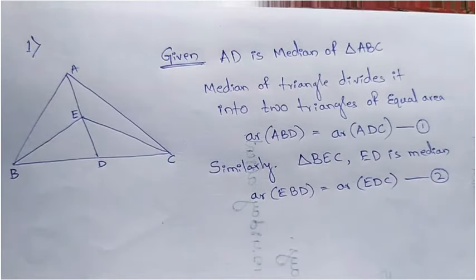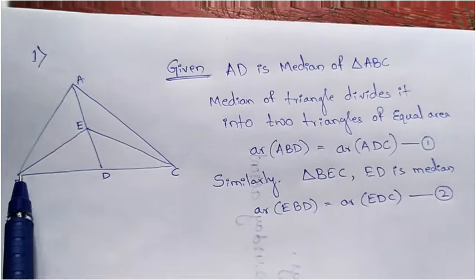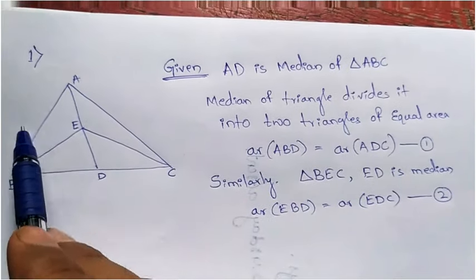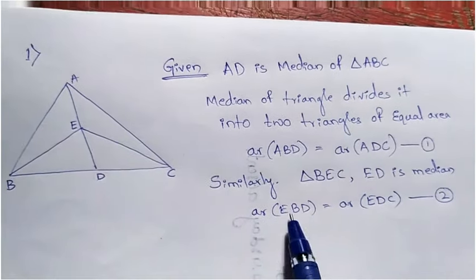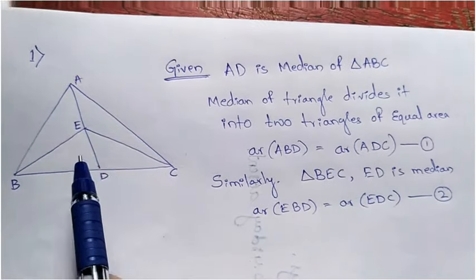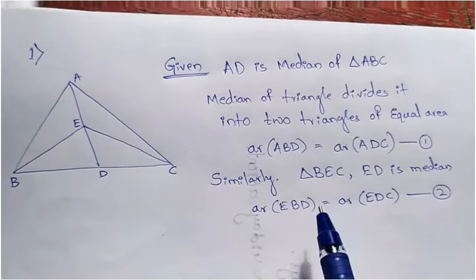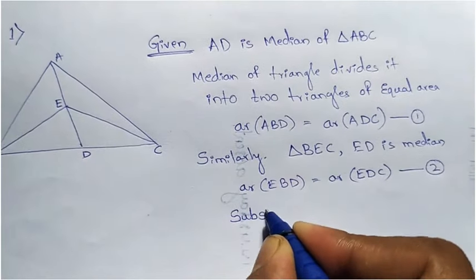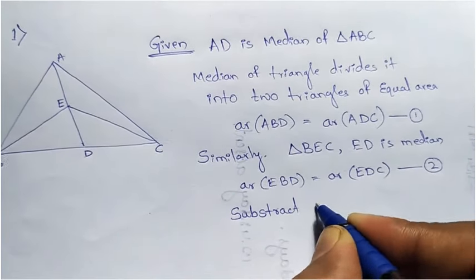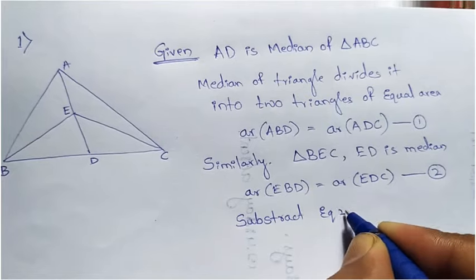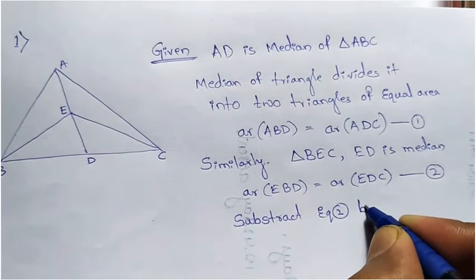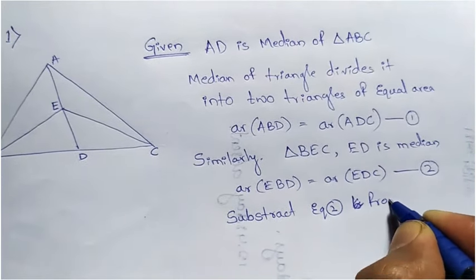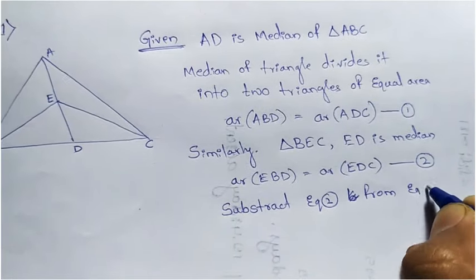We need ABE. It means we have to subtract the small triangle, that is EBD, from ABD. So I will write here: subtract equation number 2 from equation number 1.